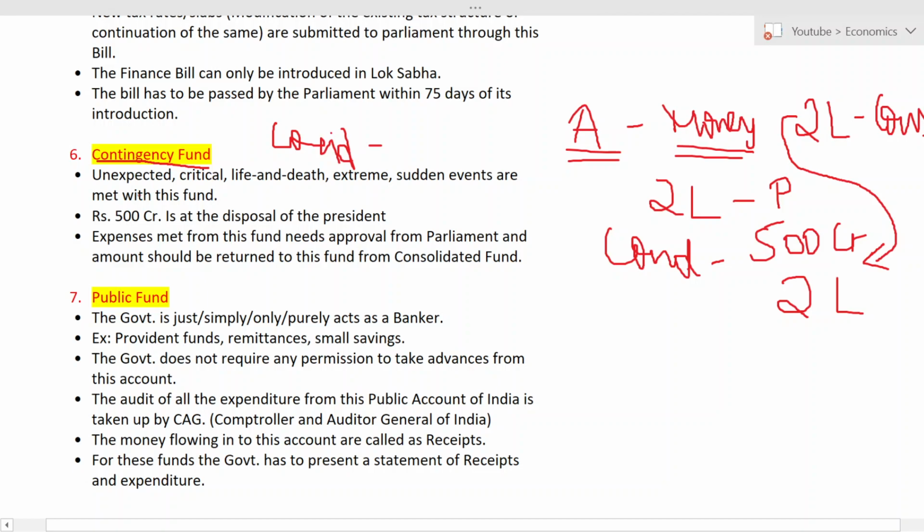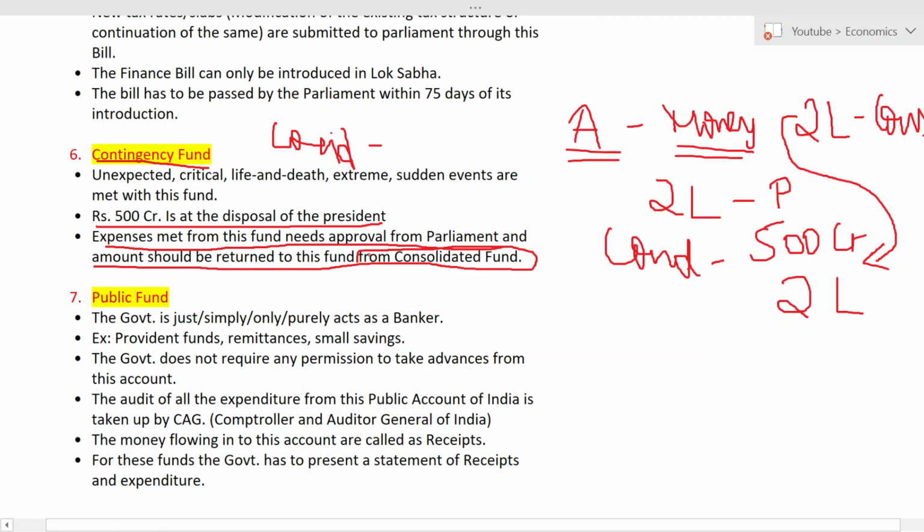So let us read this here. Any unexpected, critical, life and death, extreme sudden events are met with this fund. Rupees 500 crore is at the disposal of the President. Expenses met from these funds need approval from Parliament, and the amount should be returned to this fund from the consolidated fund. Okay, so that's what I told you now.